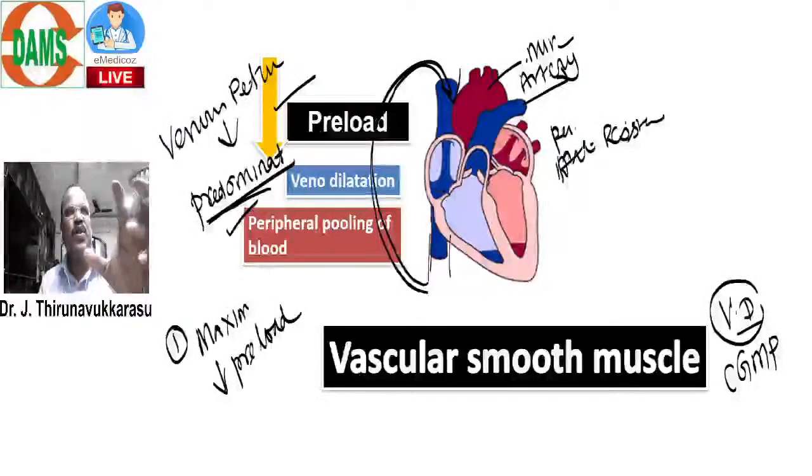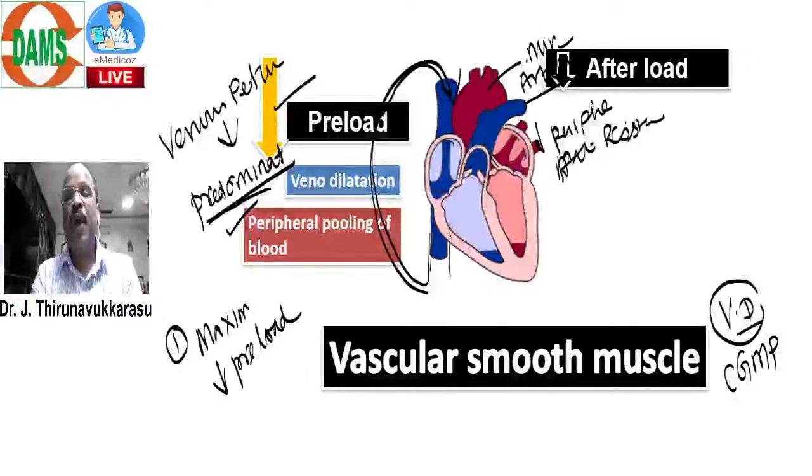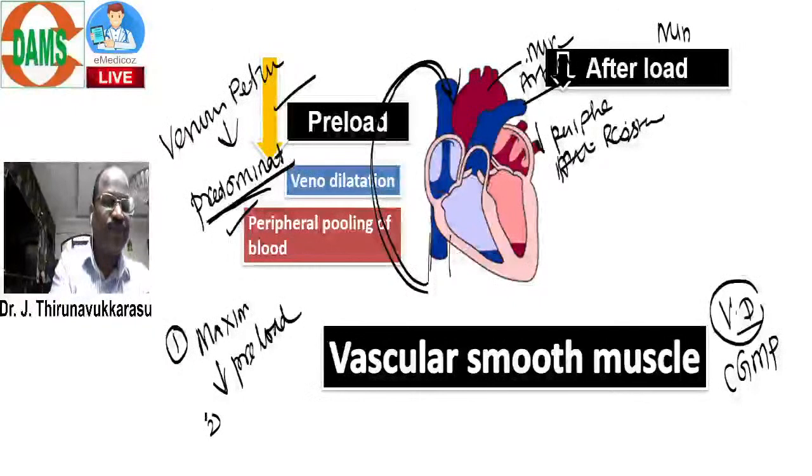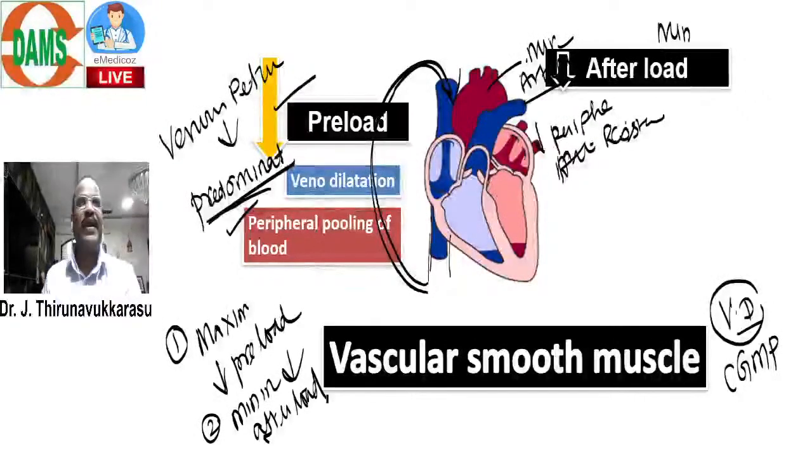So, because of dilating arteries, there is a reduction of peripheral arterial resistance, thereby nitrate causes minimal reduction of afterload also. Look, nitrate maximally reduces preload and minimally reduces afterload.